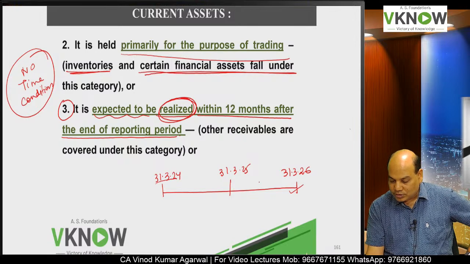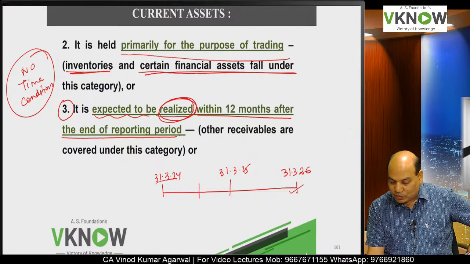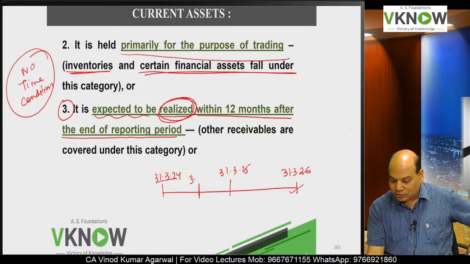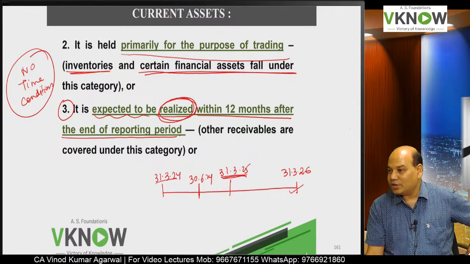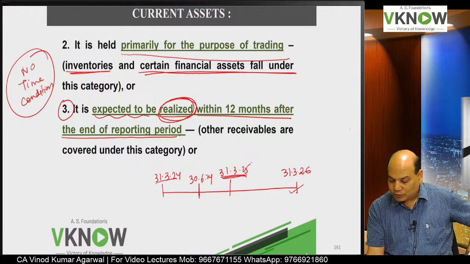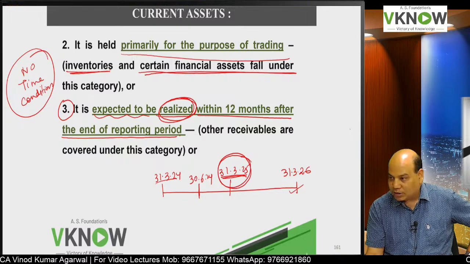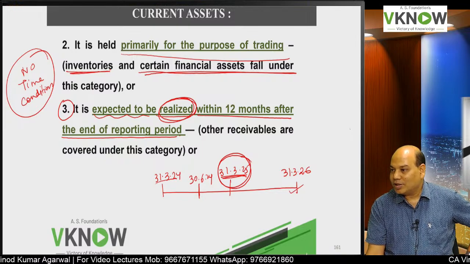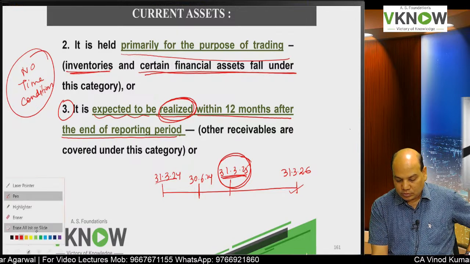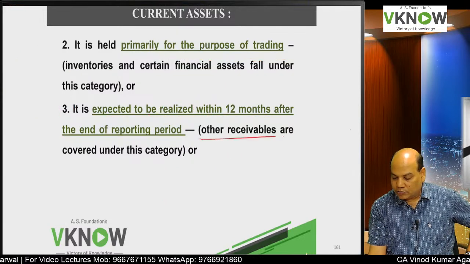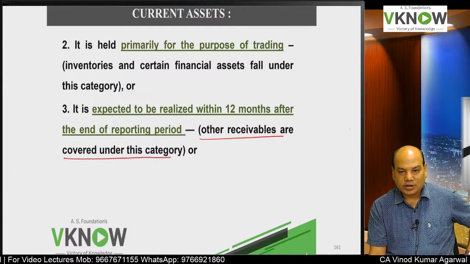Or suppose reverse. If as per normal operating cycle, it should be realized on 30th June 24, but 12 months from the reporting date is 31st March 25, so if it is realized even by 31st March 25, then in that case it will be current. So other receivables are covered under this category.